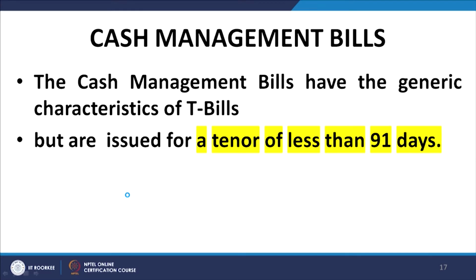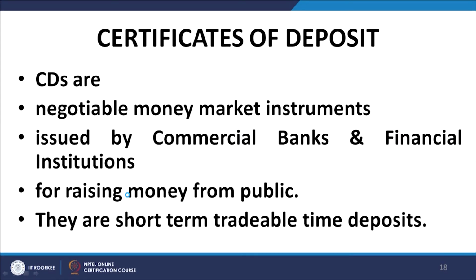Cash management bills are similar to treasury bills, but they have maturities of less than 91 days. So, very short term instruments which are issued by the central government to tide over very short term liquidity crisis are called cash management bills. Then we have certificates of deposit. Certificates of deposit are negotiable money market instruments which are issued by commercial banks and financial institutions to the public for raising funds.